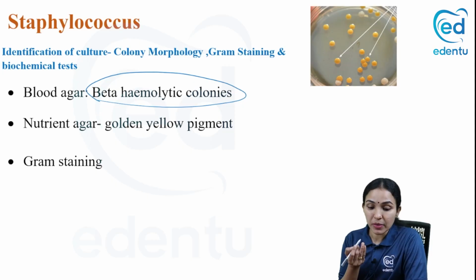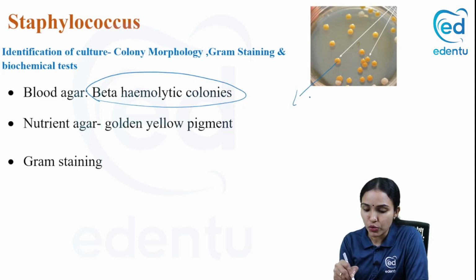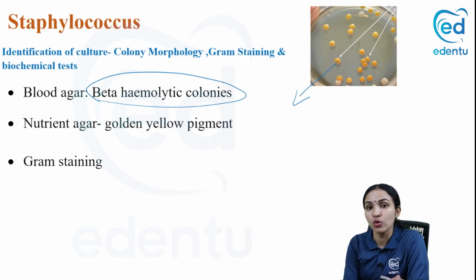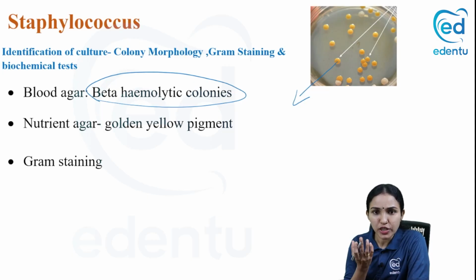If you examine the nutrient agar, you can see very beautiful golden yellow colored colonies. This is because Staphylococcus produces staphyloxanthin pigment, which is golden yellow in color. That's why on nutrient agar, you can see the beautiful golden yellow colonies.